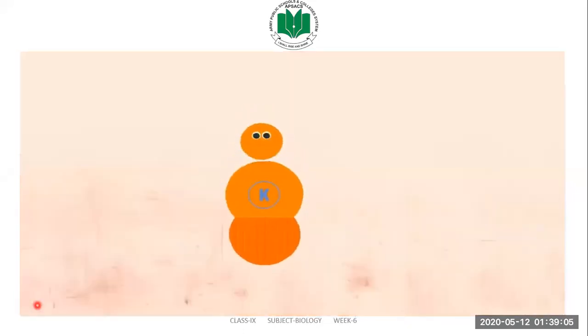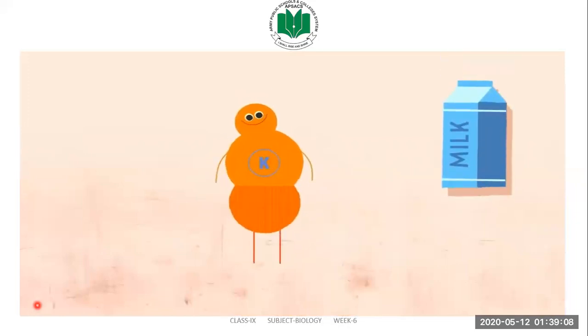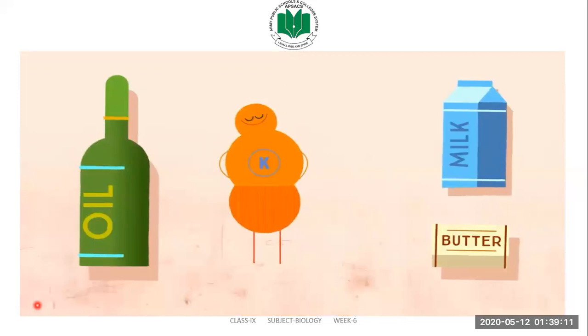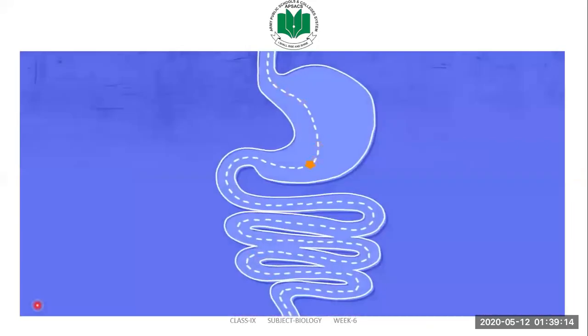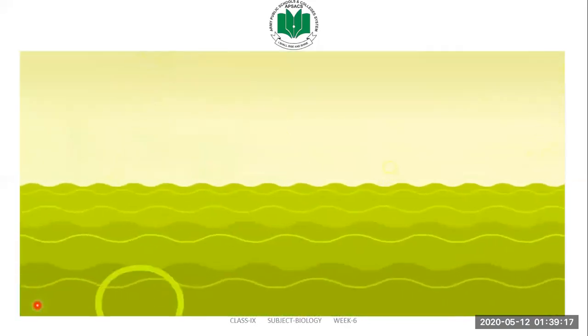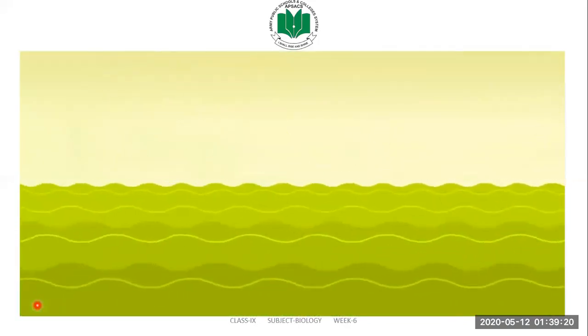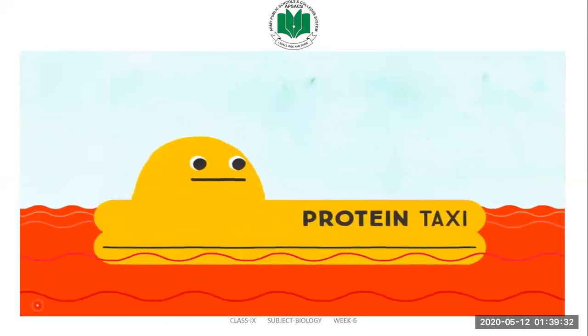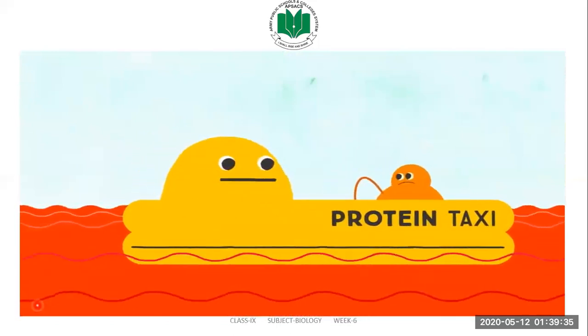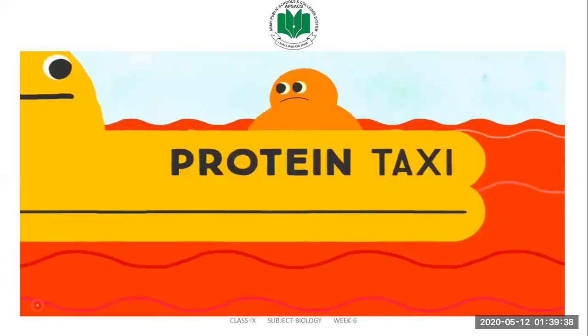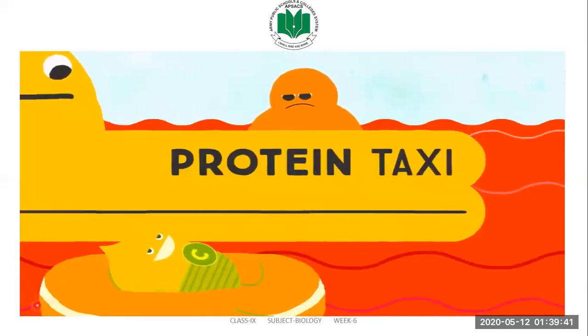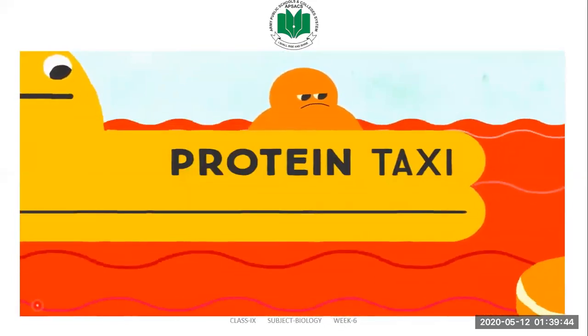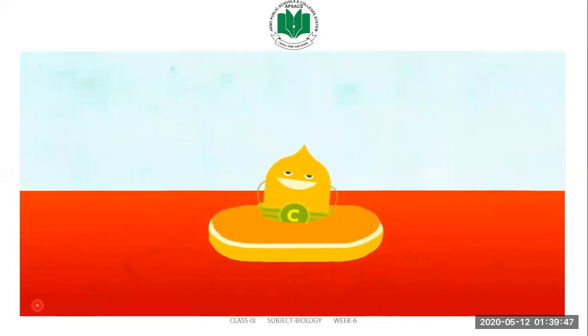For lipid-soluble vitamins, dissolved in fat and found in foods like dairy, butter, and oils, this trip into the blood is a little more adventurous. These vitamins make it through the stomach and the intestine, where an acidic substance called bile flows in from the liver, breaking up the fat and preparing it for absorption through the intestinal wall. Because fat-soluble vitamins can't make use of the blood's watery nature, they need something else to move them around. That comes from proteins that attach to the vitamins and act like couriers, transporting fat-solubles into the blood and around the body. So this difference between water- and fat-soluble vitamins determines how they get into the blood, but also how they're stored or ejected from the body.